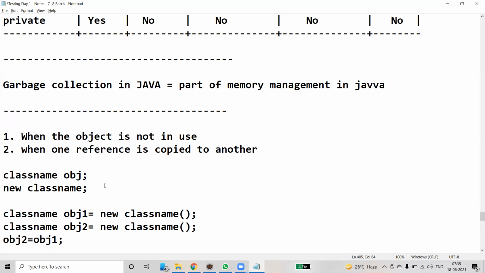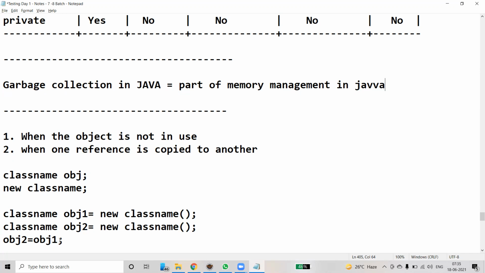It does not happen instantly. Whenever you copy the object, it won't delete it immediately. The JVM will call garbage collection periodically, after 1 minute, 2 minutes, 3 minutes. It purely depends on the JDK version we are using.